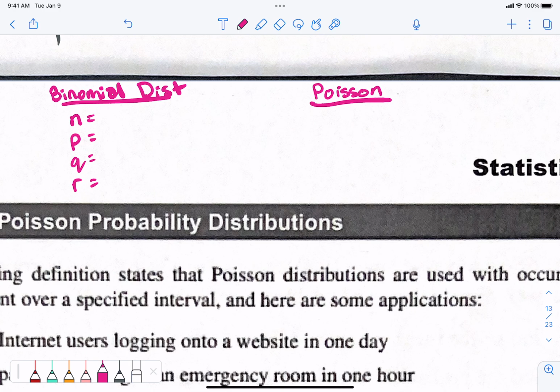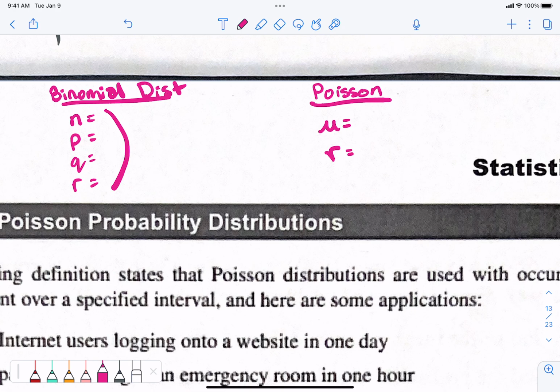You are trying to find the probability in the same way, and it will be worded the same, but they will not give you the information for NPQR like you need. They will give you two things. They will give you an average, and they will give you an X, or an R, I should say. I'm going to call it R, because we're used to calling it R. So we have a mu and an R. Those are the only two pieces of information it will give to you. Those two, and that's it.